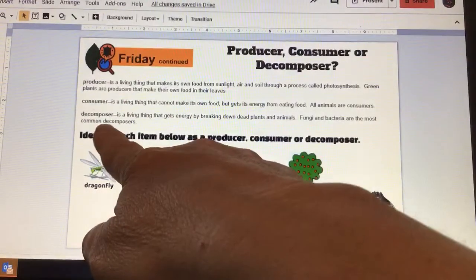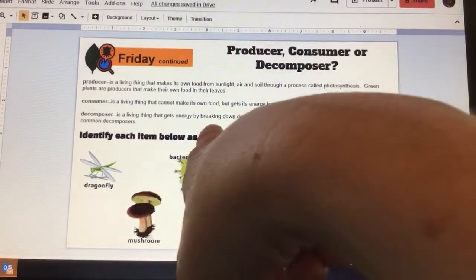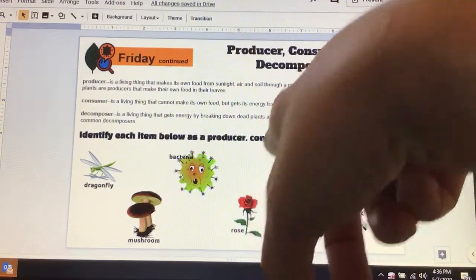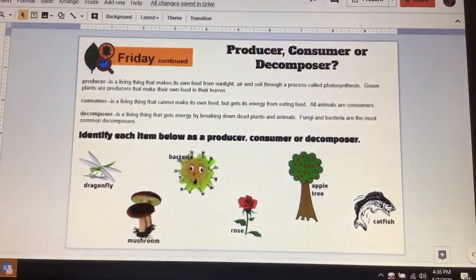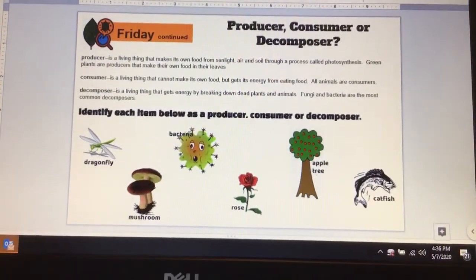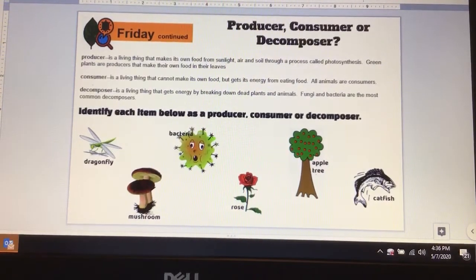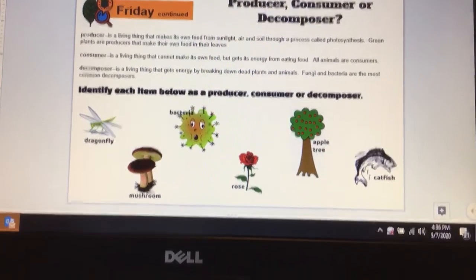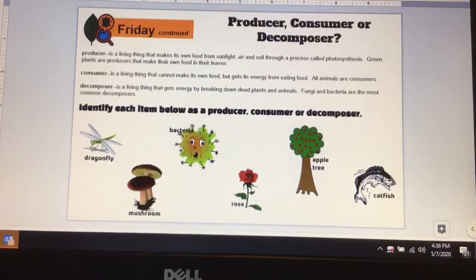A decomposer is a living thing that gets its energy by breaking down dead plants and animals. So things like fungi and bacteria, those things are decomposers. Bacteria eats away at something that is dead. Fungi, like mushrooms, eat away at something that is dead in the soil, okay?